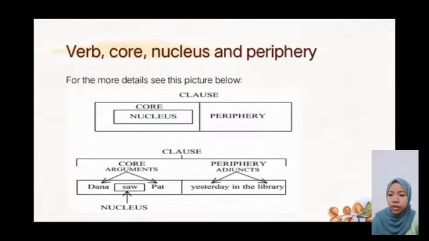For more details, see this picture below. There is an example: Dana saw Pat yesterday in the library. Dana and Pat are the core, saw is the nucleus, and yesterday in the library is an adjunct.